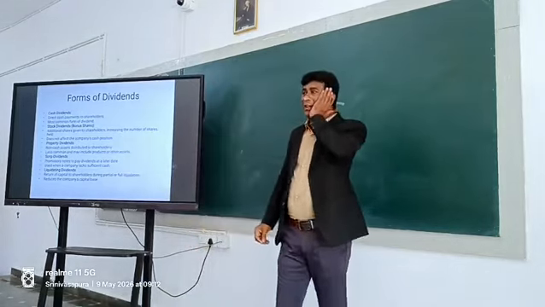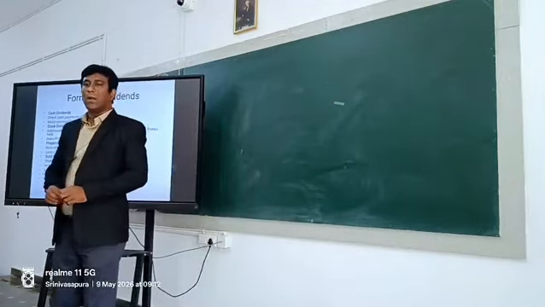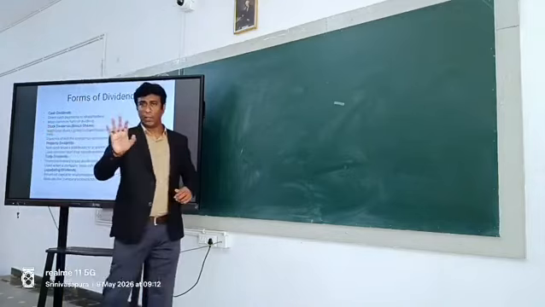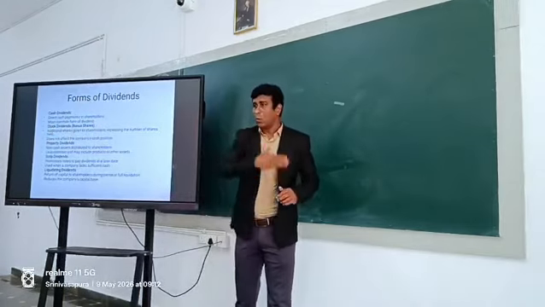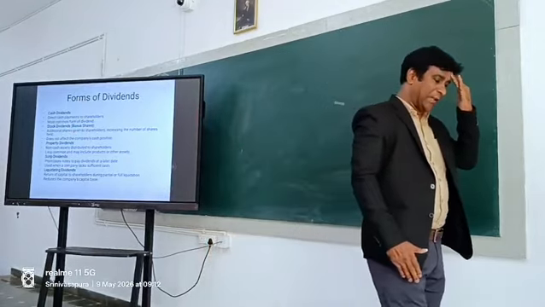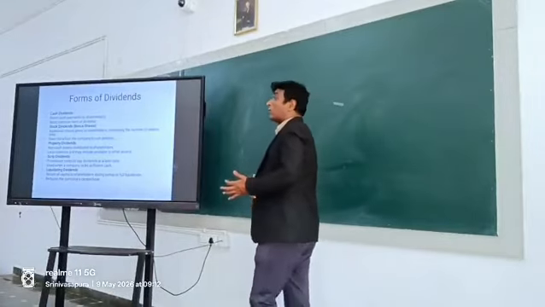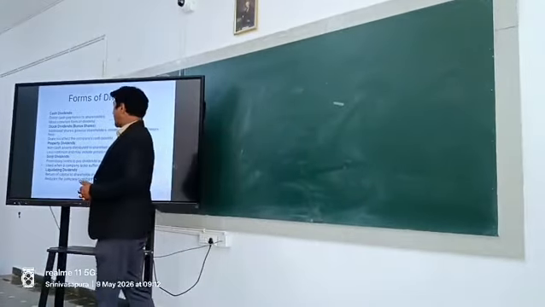But it is a very impractical way today. Nobody is following this form of the dividend. Everybody is transferring it to the bank account. So cash dividend is not a suitable form of the dividend in this presentation.